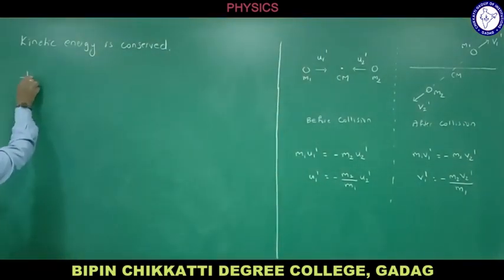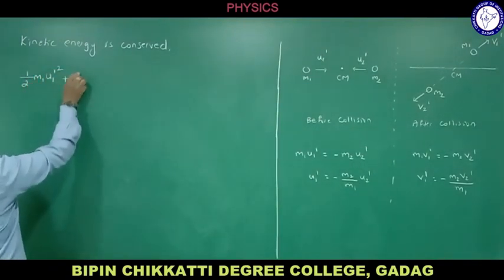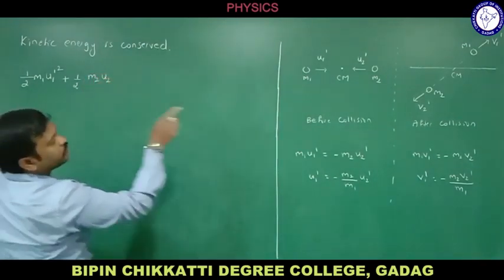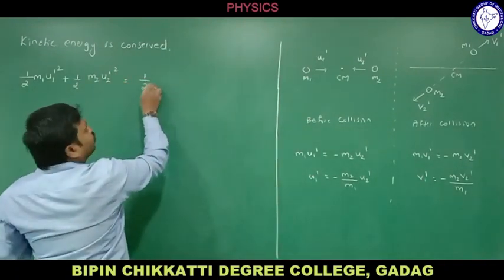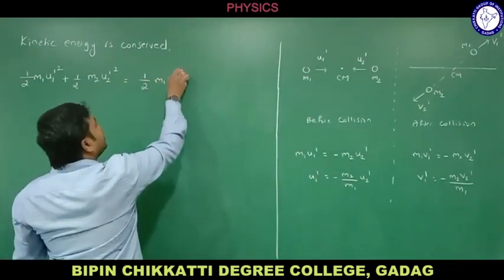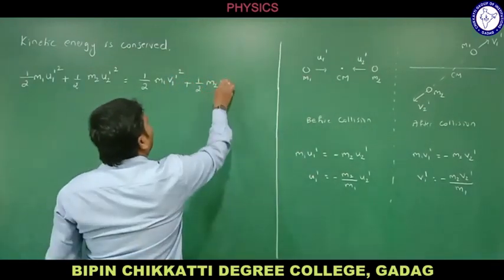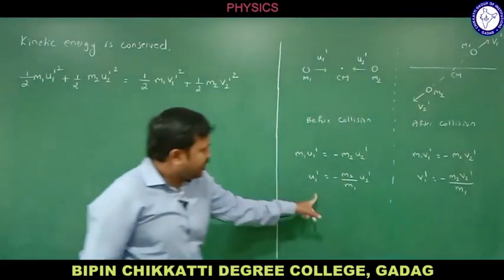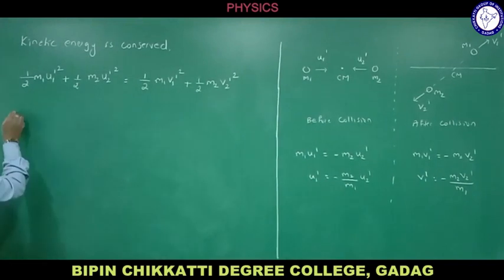What is the total kinetic energy before collision? Let us write half m1 u1 dash square plus half m2 u2 dash square, that is equal to the kinetic energy after collision, half m1 v1 dash square plus half m2 v2 dash square. Shall I write like this? Total momentum before collision is equal to total momentum after collision. But from here we have the values of u1 dash and u2 dash. Let me substitute here.